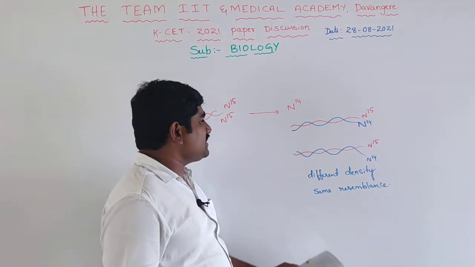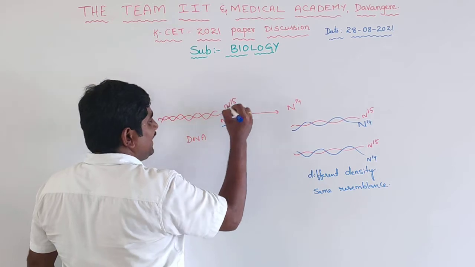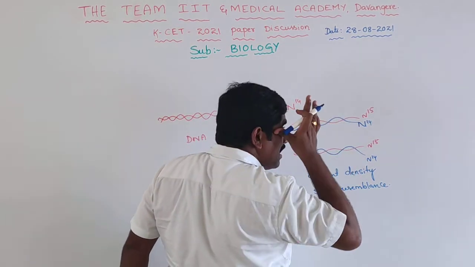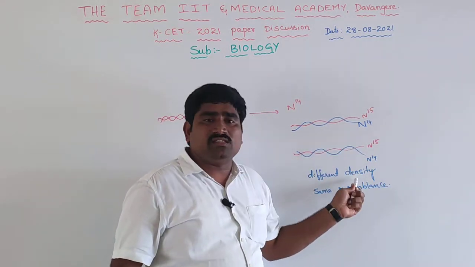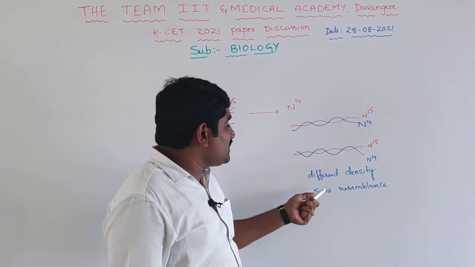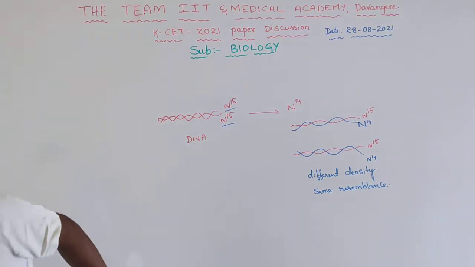This is because the density is high and high here, but here one strand is high, one strand is low. But sequentially, both of them are having the same sequence. So different density but the same resemblance is the right answer here.